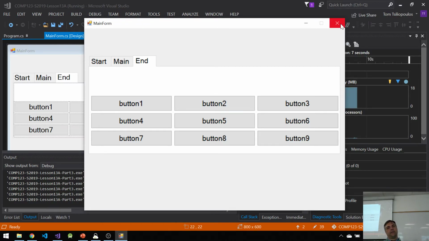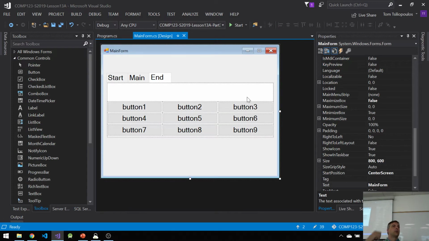Why is this good? It's really good because, so pros, really great because I have a lot of controls on one form. Cons, bad because I have a lot of controls on one form, right? It's kind of good and bad for the same reason. Why? Because I have a lot of stuff to reference in one form. But for you guys, for your test, you only have to worry about one form. That's the really good thing about it.